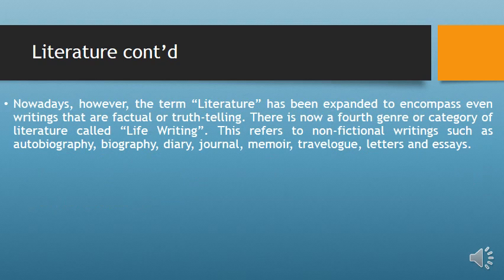Nowadays, however, the term literature has been expanded to encompass even writings that are factual or truth-telling. There is now a 4th genre or category of literature called life writing. This refers to the non-fictional writings such as autobiographies, biographies, diary, journals, and so on. That is, apart from the 3 genres mentioned, there is the 4th one, which is called life writing. A life writing is a category of literature that is non-fictional.